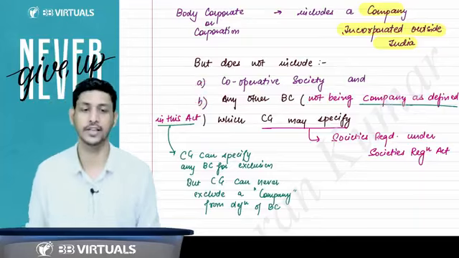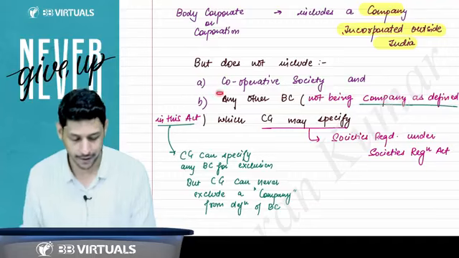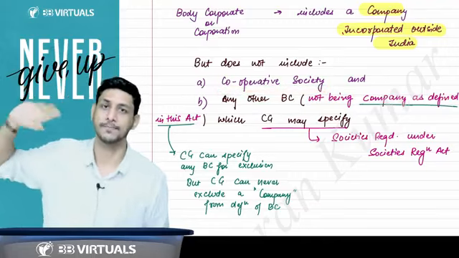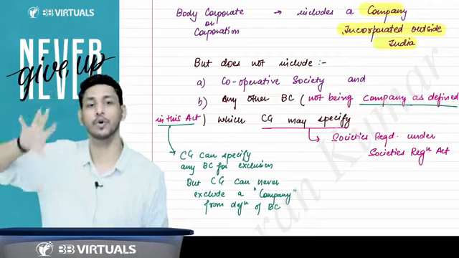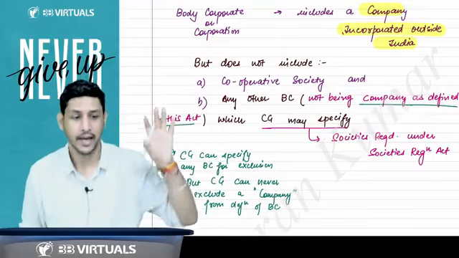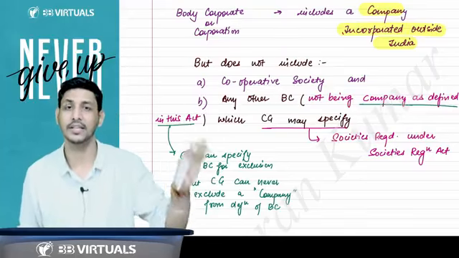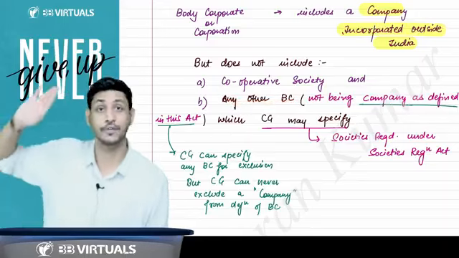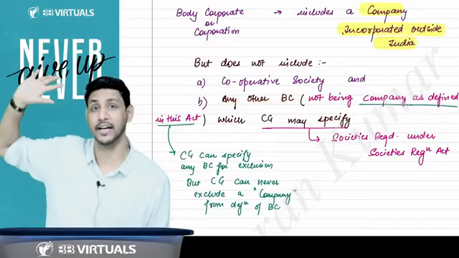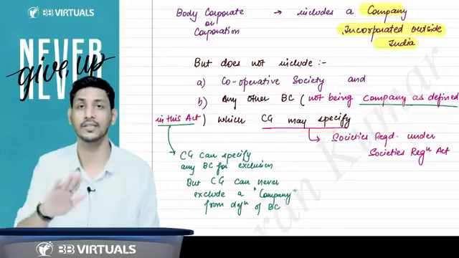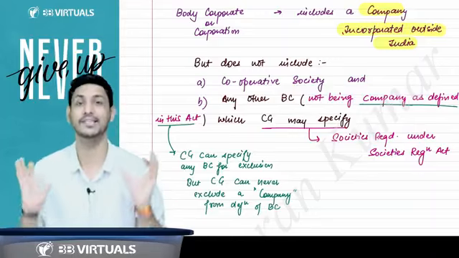But these will not be included in the definition of body corporate. First, a cooperative society. A cooperative society could be a body corporate as per its respective act, but it will not be a body corporate as per this act. Or any other body corporate which is a body corporate as per its respective act, but if CG specifies them, then they will not be considered a body corporate as per the Companies Act.